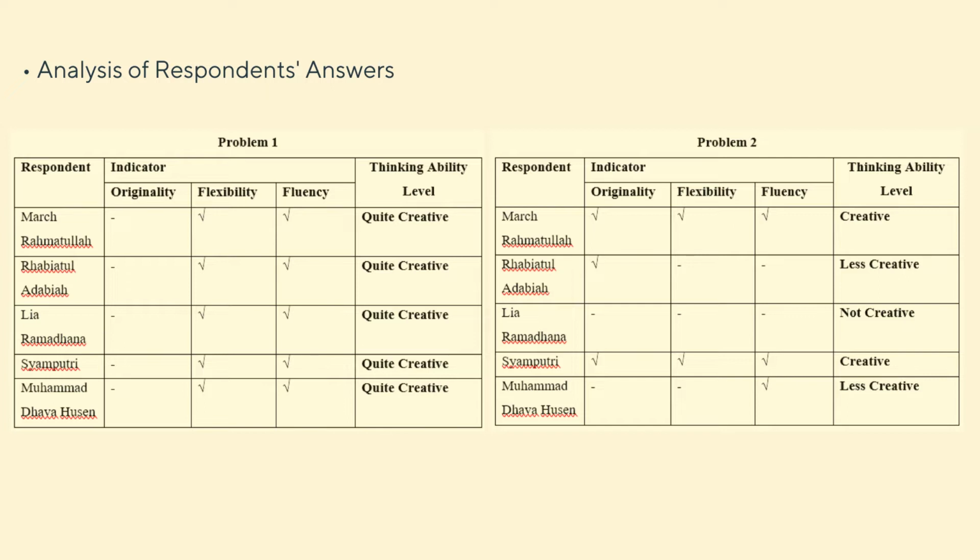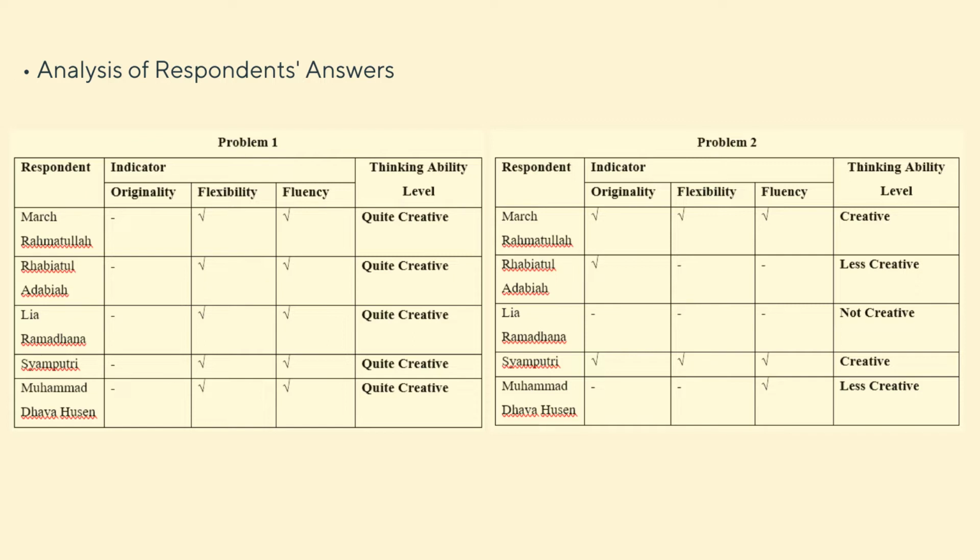And then for the second problem, the first respondent, Mark Rahmatullah, fulfills all the indicators, which are originality, flexibility, and fluency. So we can conclude that the thinking ability level of Mark Rahmatullah is creative. For Rabiatul Adabiyah, she fulfills just one indicator, which is originality.